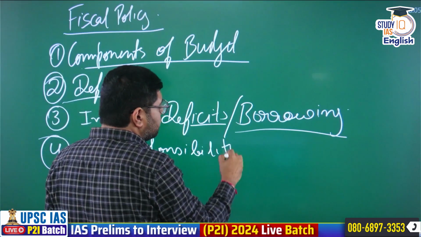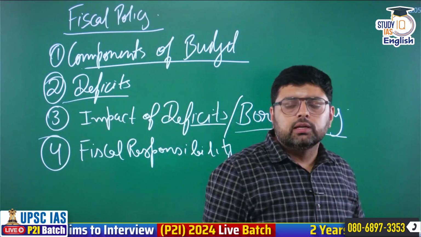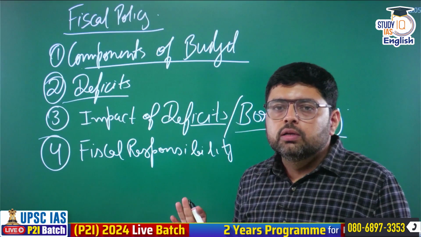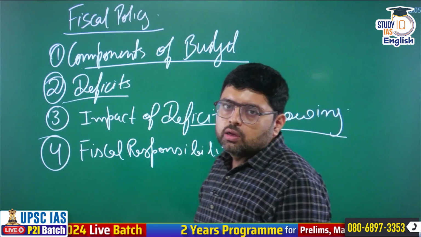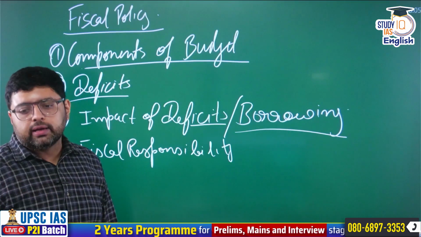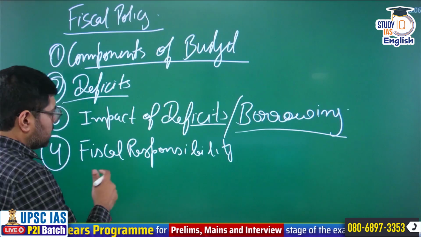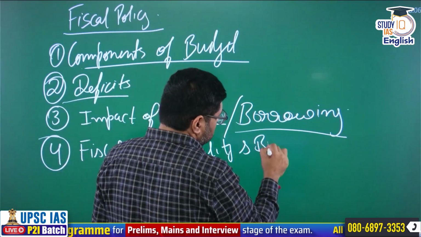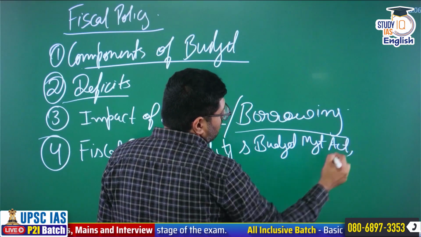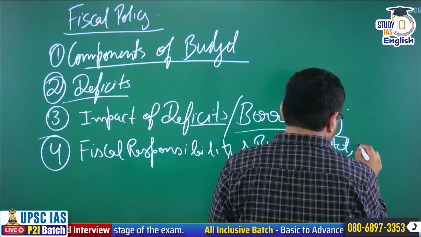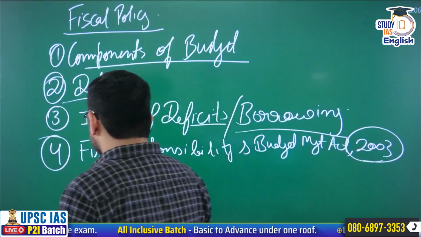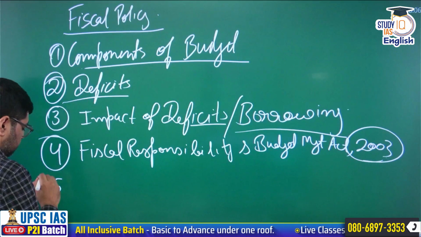So these are the topics which I have mentioned for growth, inflation, monetary policy, or you can say fiscal policy. They are for prelims only. I am emphasizing the prelims part because prelims is the first step that you have to clear in order to write mains. So this you must know. Clear?